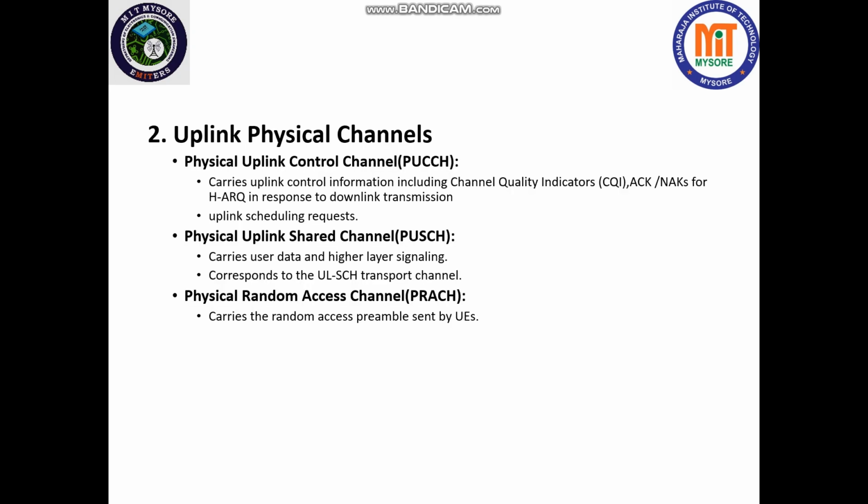Next we have the uplink physical channels. What are these uplink physical channels? They are the channels for transmitting data from user equipments to the base station, or eNode B. First one is the physical uplink control channel. It carries uplink control information, including channel quality indicators, acknowledgements or NAKs for HARQ in response to the downlink transmission, and uplink scheduling requests, that is requesting access to some resources so that it can transmit the signal.